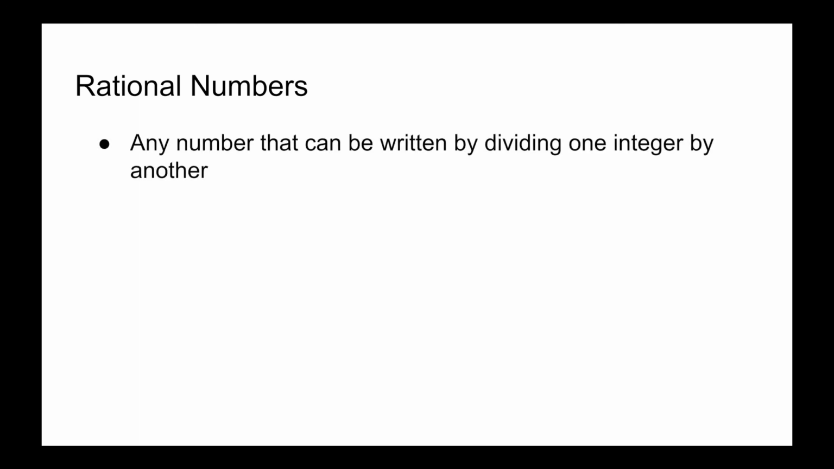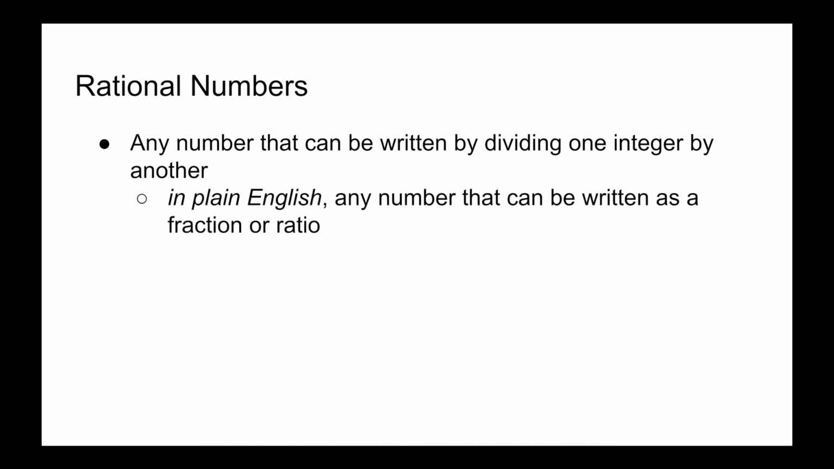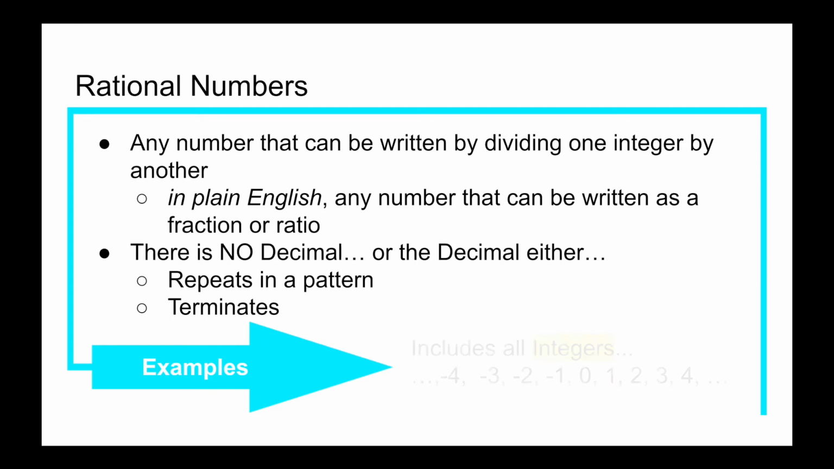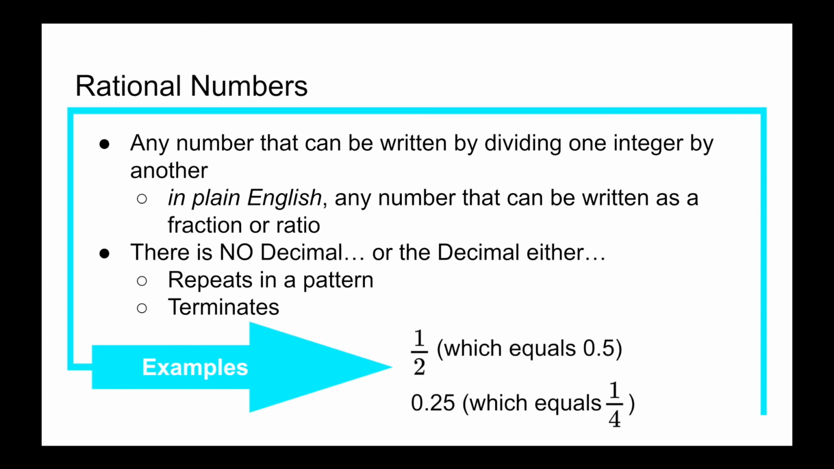Let's talk about our rational numbers. Rational numbers are any number that can be written by dividing one integer by another. In plain English, any number that can be written as a fraction or ratio. There is no decimal, or the decimal either repeats in a pattern or terminates. So let's look at some examples. So rational numbers include all of our integers, -4, -3, -2, -1, 0, 1, 2, 3, 4, and then going into both our positive and negative spectrums. But we're also including decimals now.